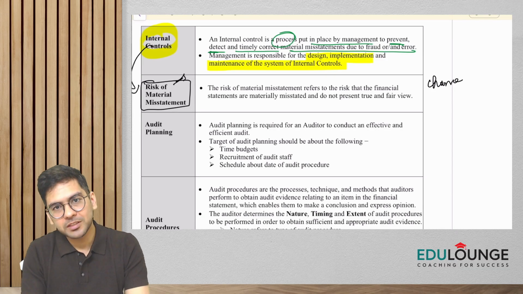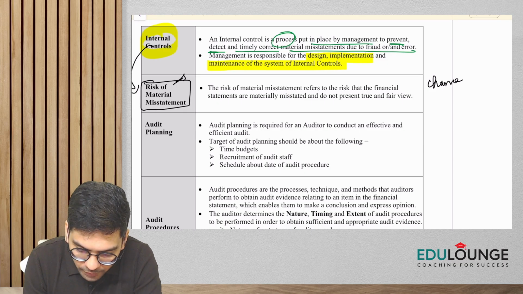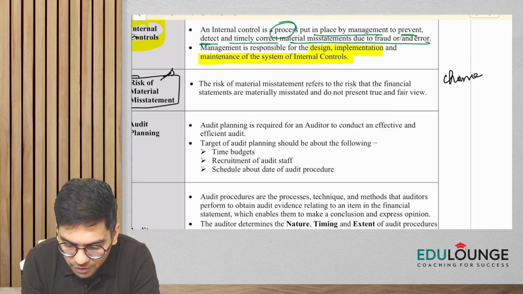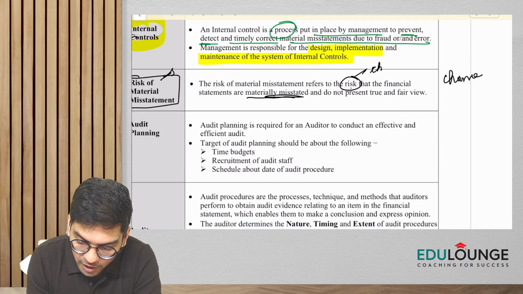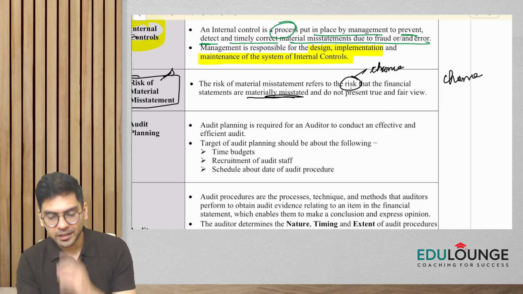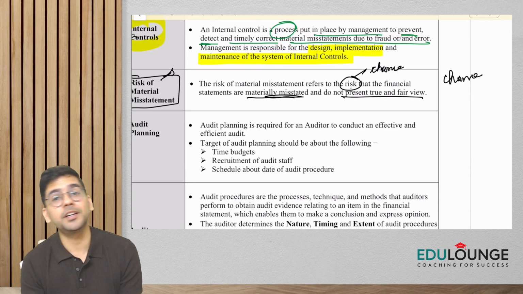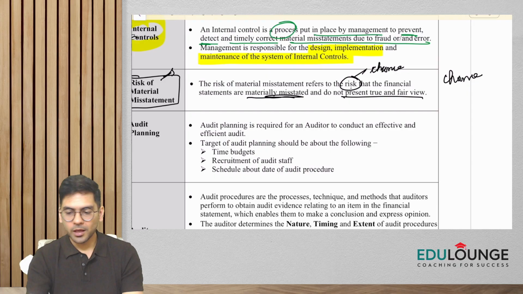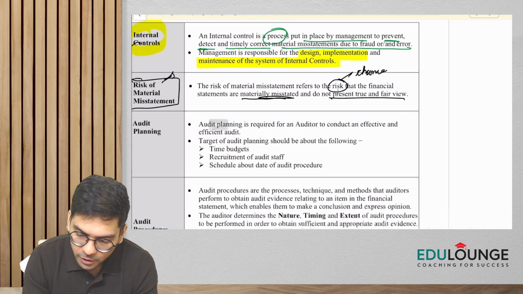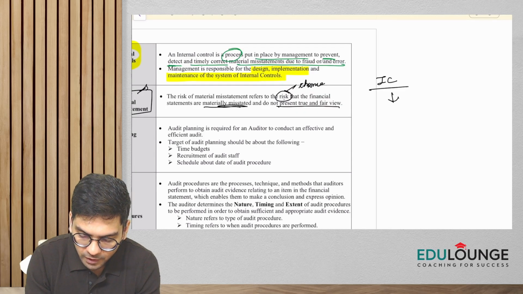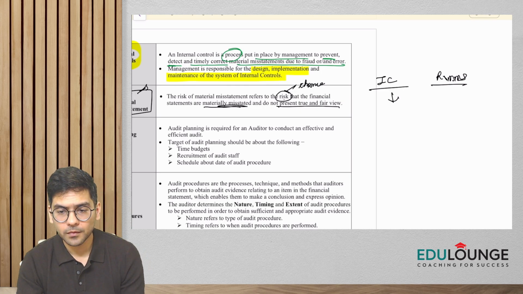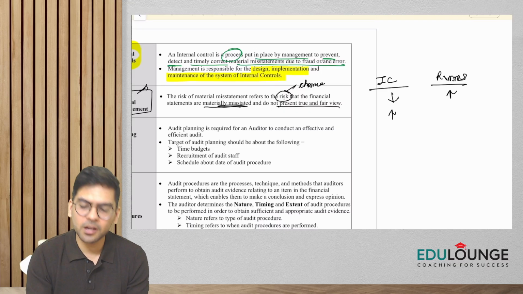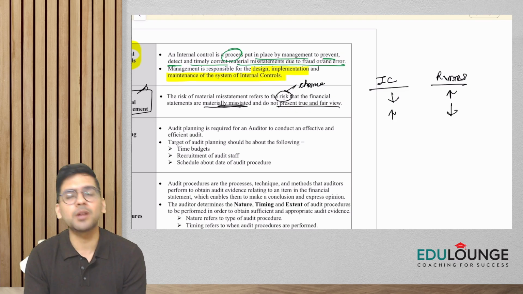What is the chance of misstatement in the financial statement? So the risk of material misstatement refers to the risk that financial statements are materially misstated. Risk, or you can say the chance, the probability that the financial statements are materially misstated and they are not presenting a true and fair view. Okay. So again, guys, let's recall. If internal controls are not that great, what would be the impact on risk of material misstatement? It will be higher. On the other hand, if internal controls are good, generally the risk of material misstatement might be low.